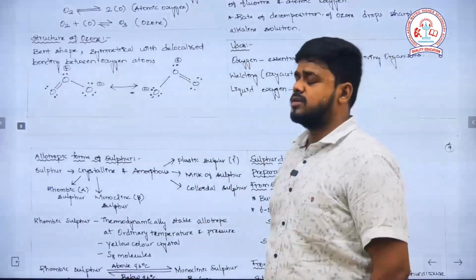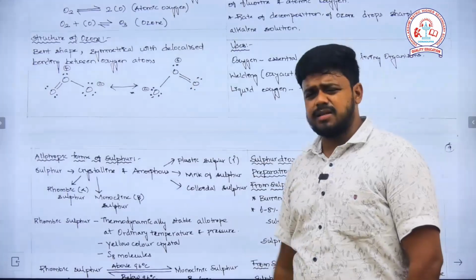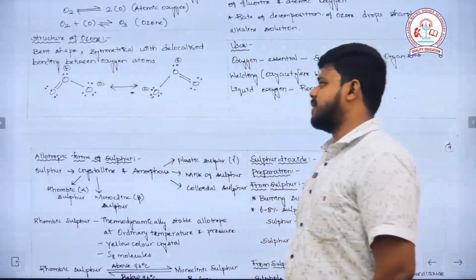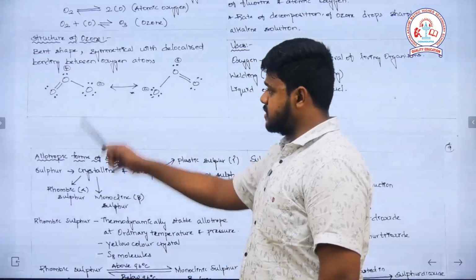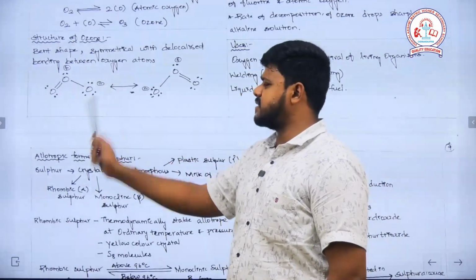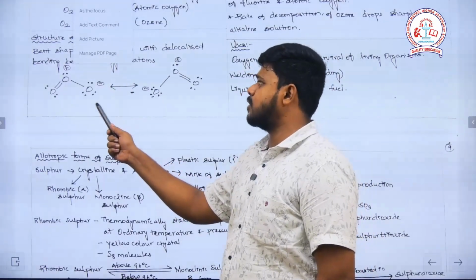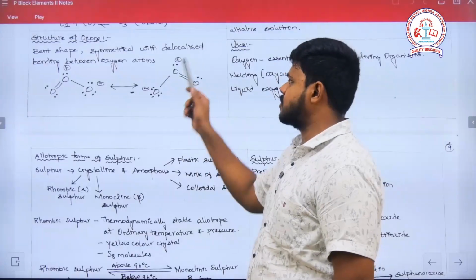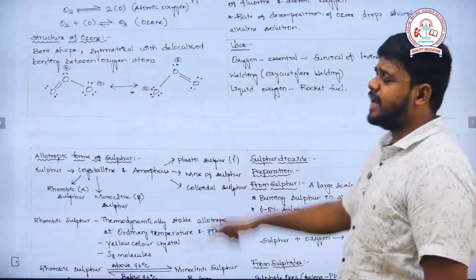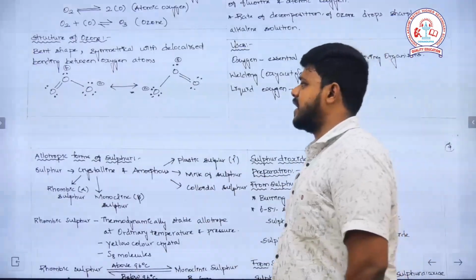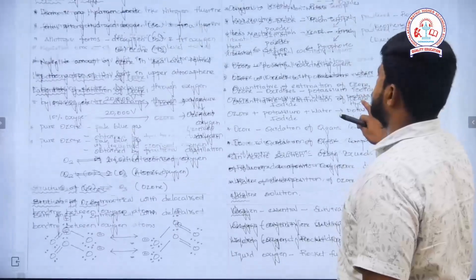The structure of ozone is bend-shaped, or V-shaped, and the electrons are symmetrically delocalized between the oxygen atoms. With the help of the Lewis dot structure we have drawn, since the oxygen on either side has a similar nature, the negative charge can be borne by the right side oxygen atom or by the left side oxygen atom. So this is the structure of ozone, which means the pi bond can be delocalized between the three oxygen atoms. Next one, chemical properties.